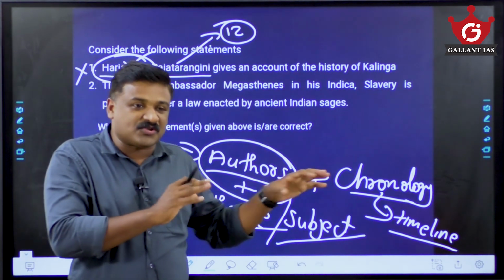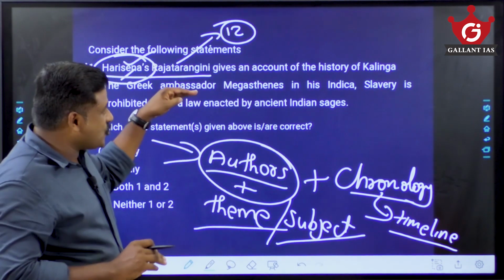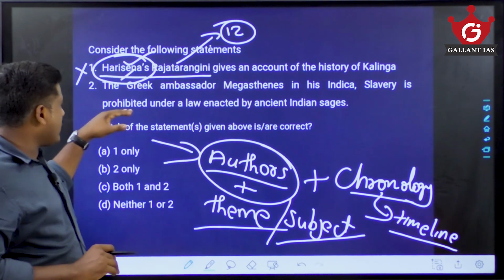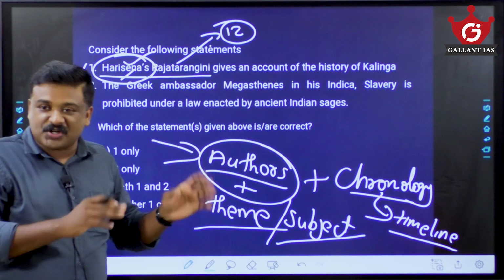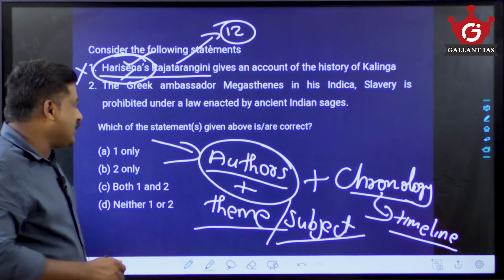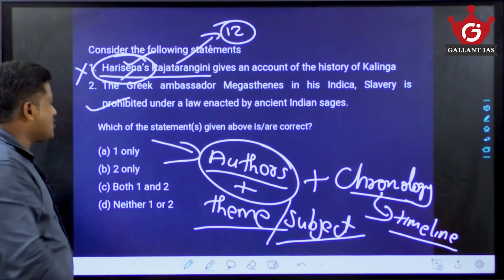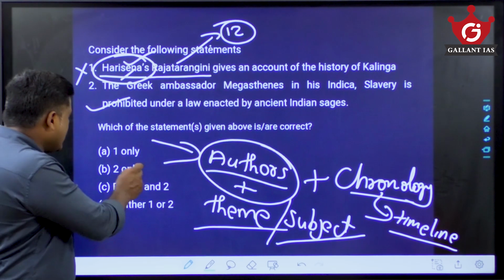Slavery was practiced right from Vedic times. But his observation was that slavery is prohibited under a law enacted by ancient Indian sages. Technically, that statement is correct, because that is the view of Megasthenes. Here you are asked which one is the correct statement. So the correct one is 2 only.